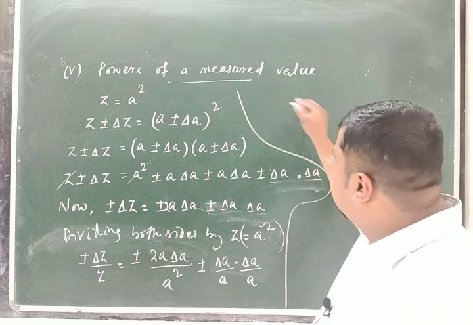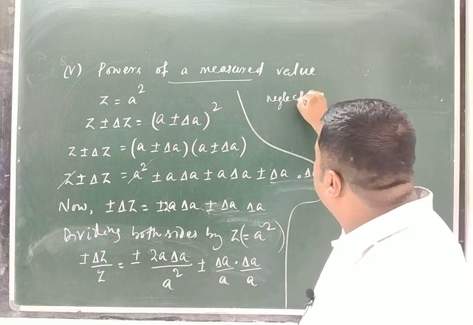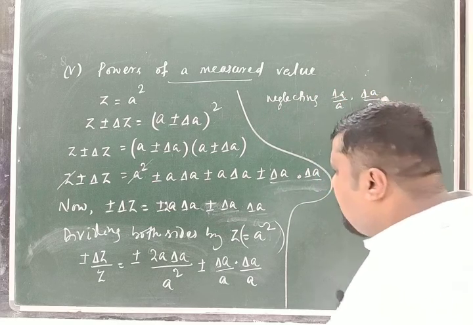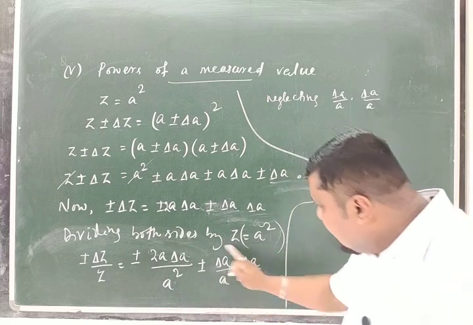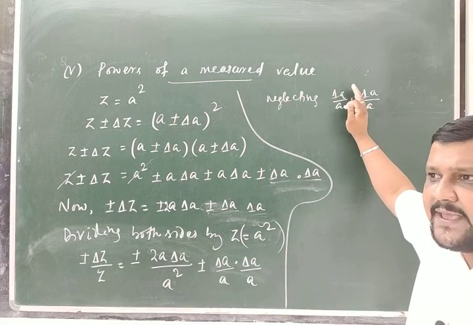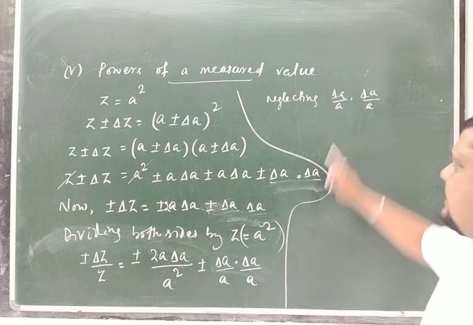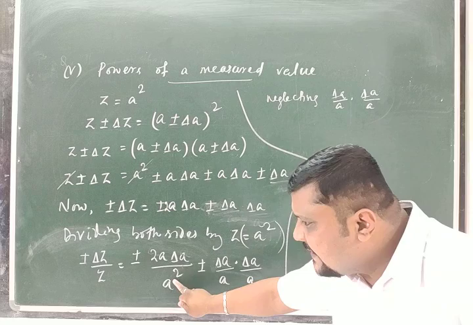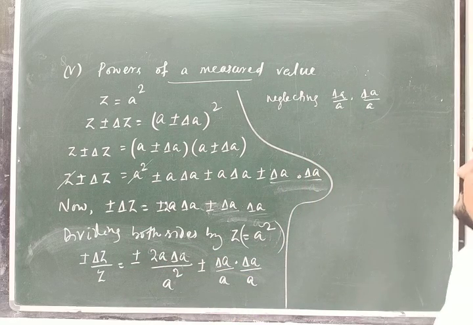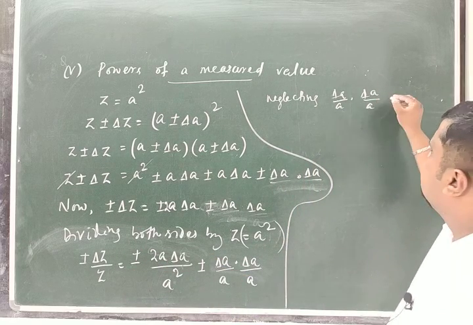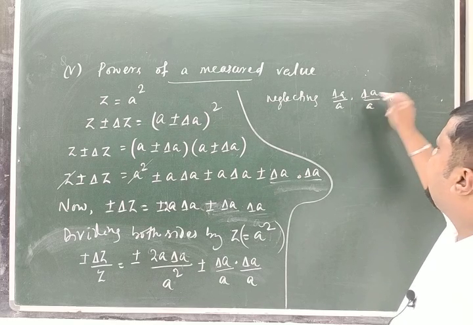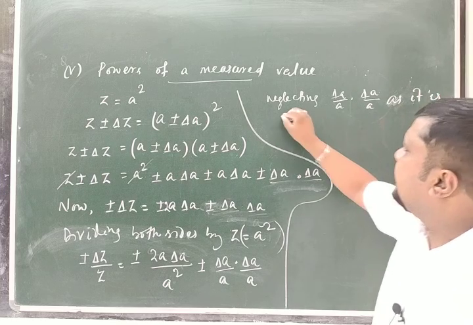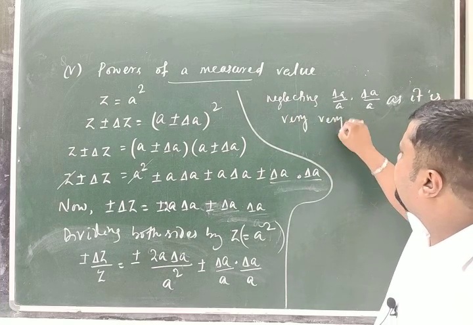Now we will go for the same discussion, neglecting delta A by A into delta A by A. I am not neglecting delta A by A, I am neglecting this term. If you neglect delta A by A individually, then this term will be also neglected. So I am neglecting the product of this one, but if you neglect individually, then the result will be different. So neglecting delta A by A into delta A by A is very, very small.